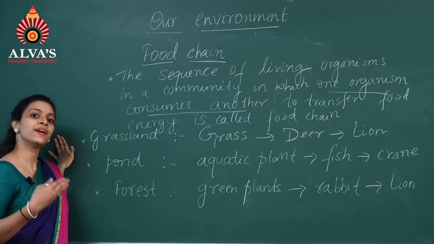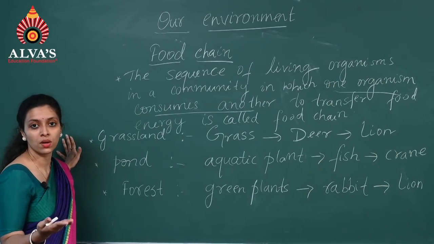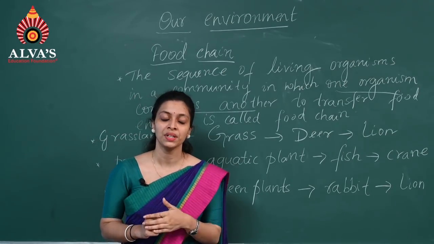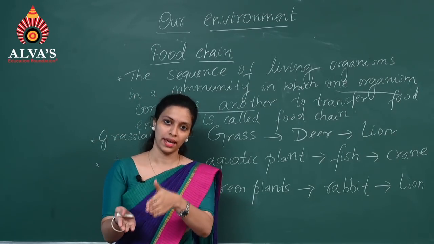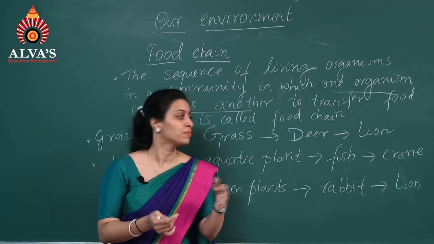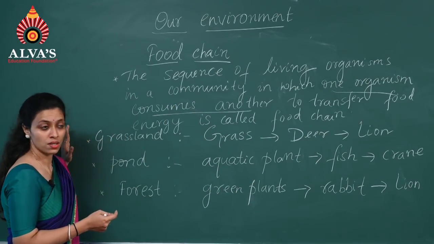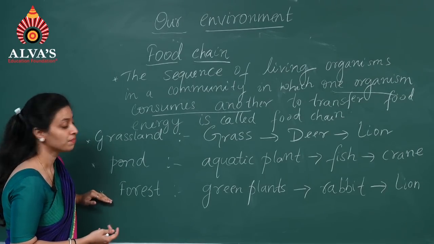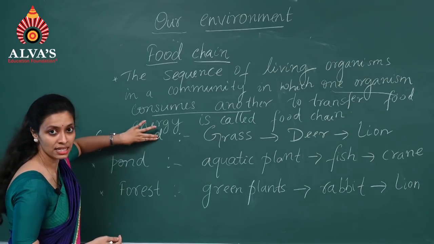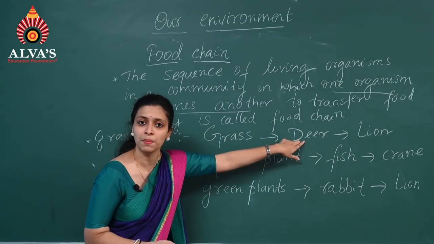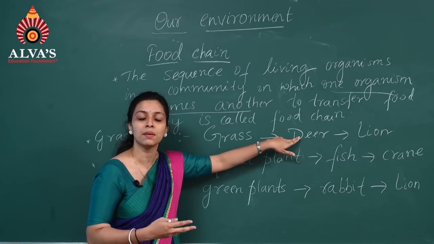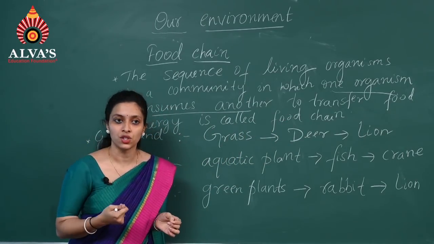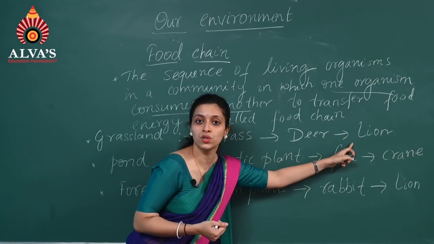See, there are different types of ecosystem. As I told you, natural ecosystem which consists of pond, lake, river, sea, etc. and artificial ecosystem like aquarium, field, etc. So here in natural ecosystem, you can see grasslands, ponds, forest, etc. In this particular grassland, there is a food chain. Many organisms are present in the grassland, right? Many animals are present. One animal feeds on the other animal to obtain energy. That particular chain, we are going to study it now.